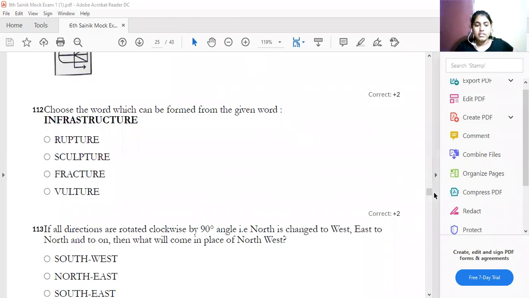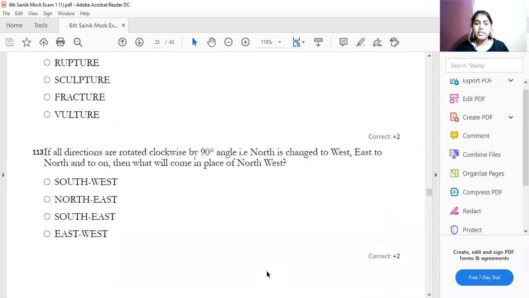And the next one: if all directions are rotated clockwise by 90 degrees, this particular question is from which chapter? That is direction sense test.